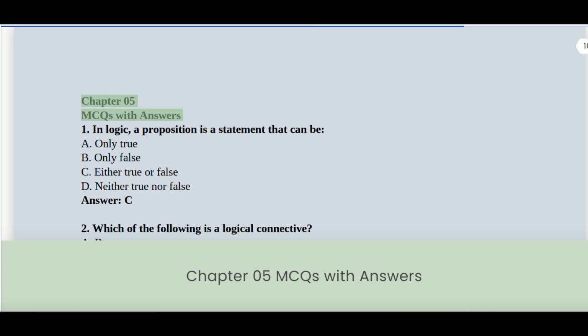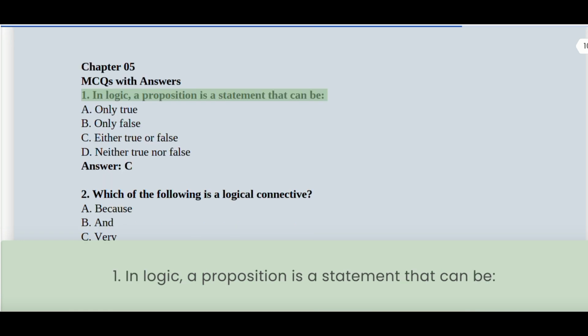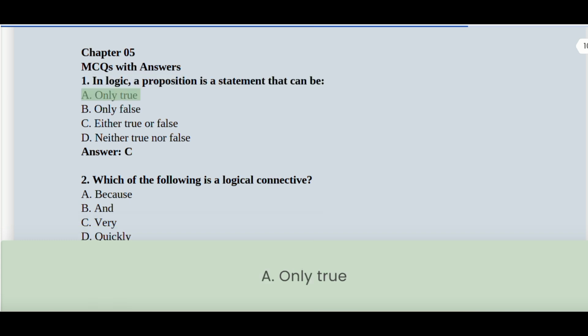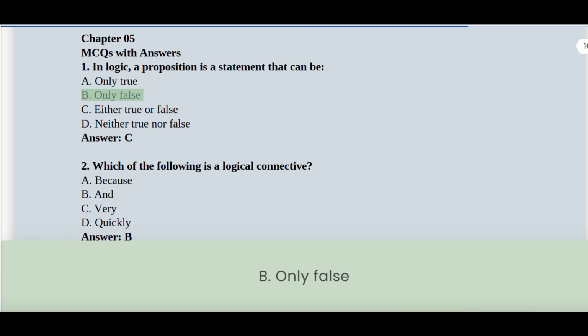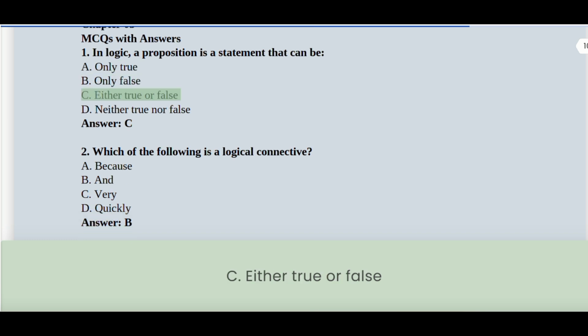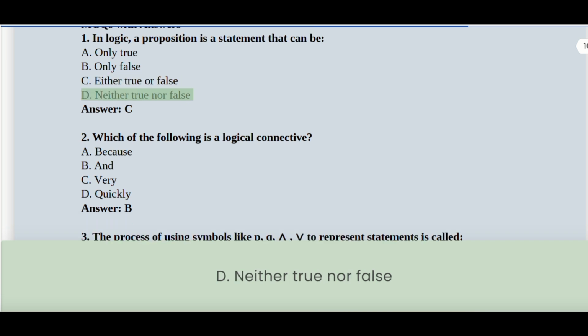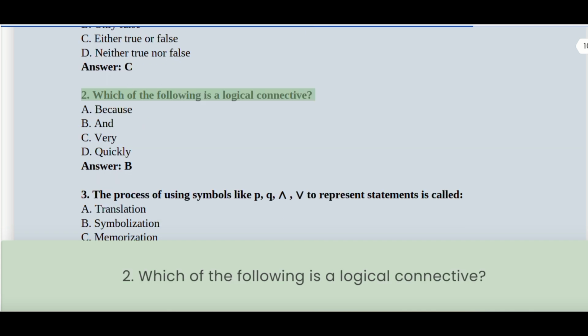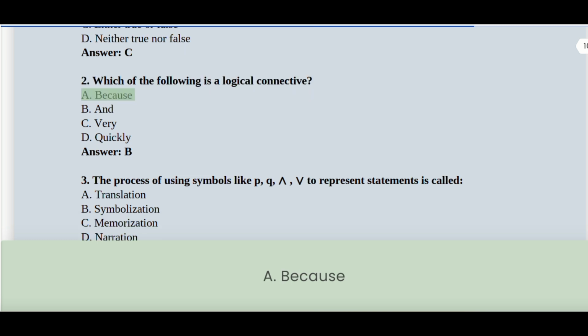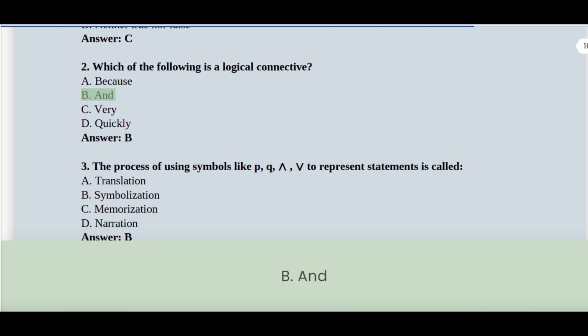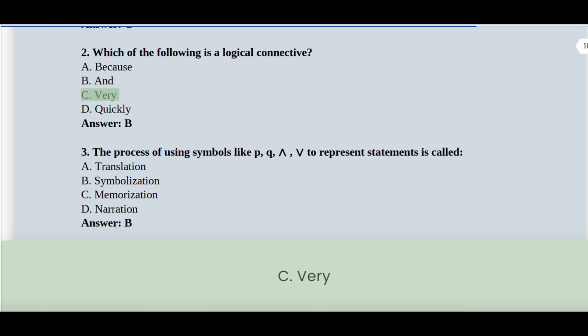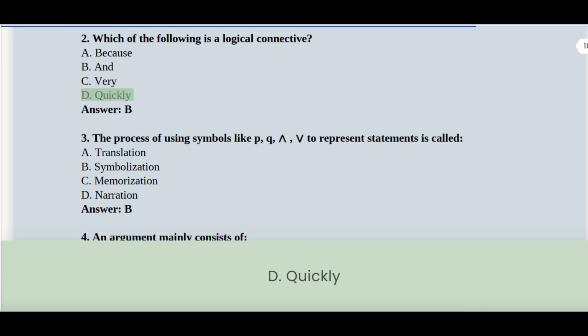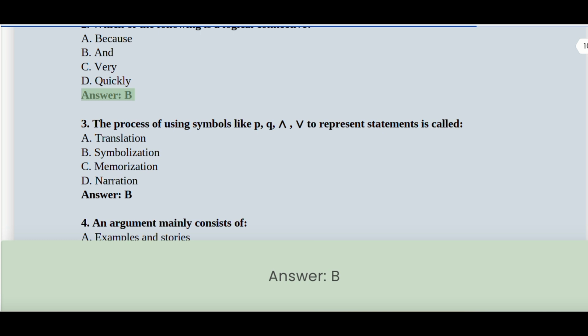Chapter 05 MCQs with answers. 1. In logic, a proposition is a statement that can be A. Only true. B. Only false. C. Either true or false. D. Neither true nor false. Answer: C. 2. Which of the following is a logical connective? A. Because. B. And. C. Very. D. Quickly. Answer: B.